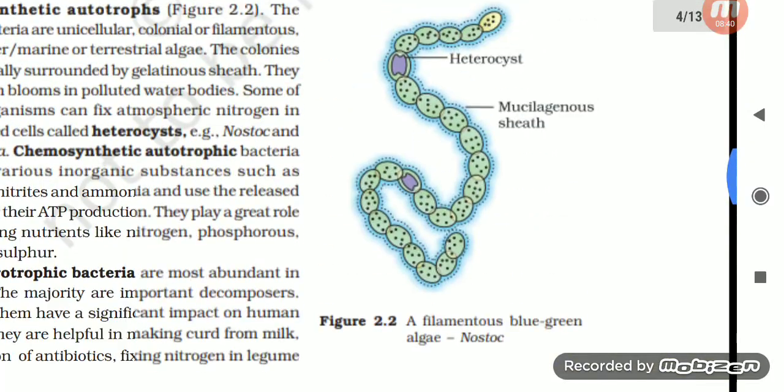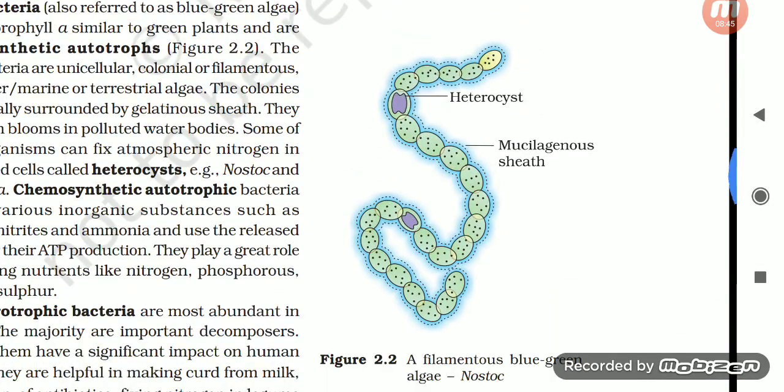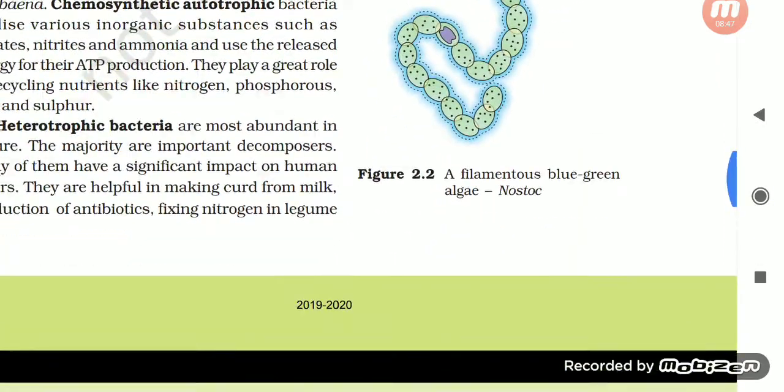Okay, this is the diagram of filamentous blue-green algae, Nostoc. The heterocyst is the empty cell, and the mucilaginous sheath is blue in color.